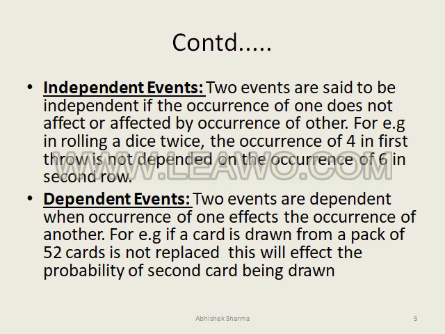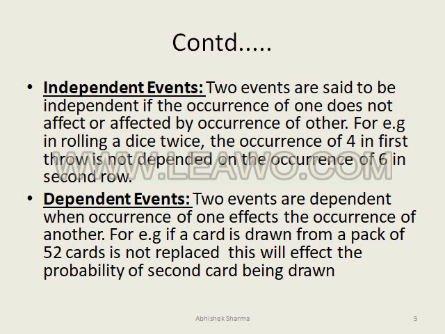Next is independent events. Two events are said to be independent if the occurrence of one does not affect, and is not affected by, the occurrence of another. For example, if we roll a dice twice, the occurrence of 4 in the first roll is not dependent on the occurrence of 6 in the second roll. Let us take another example. If we toss a coin 2 times, the probability of getting a head in the first toss is not dependent on the probability of getting tail in the second toss. That is independent events.